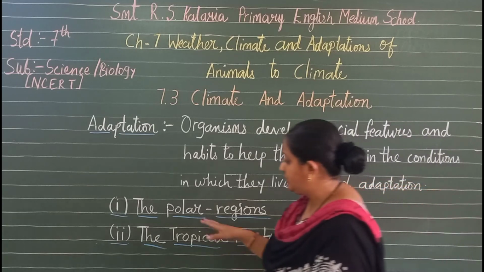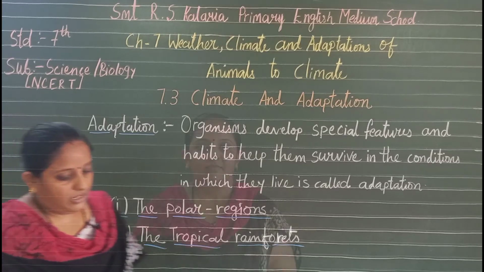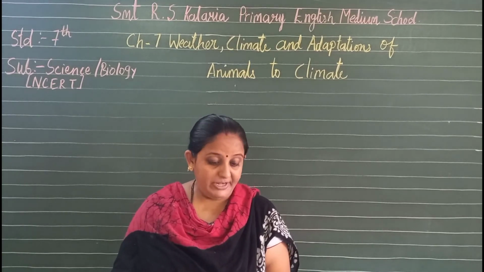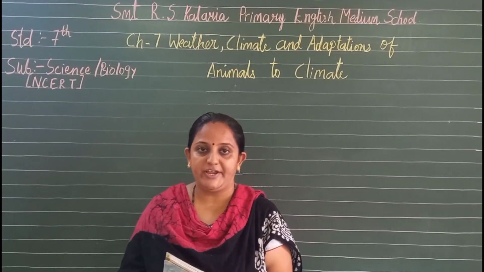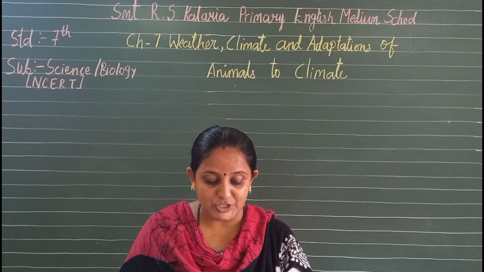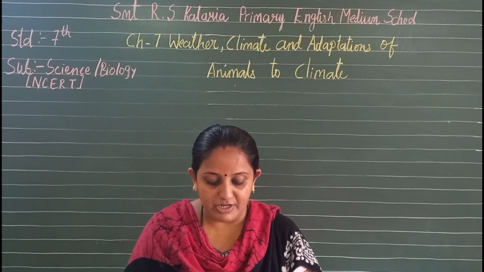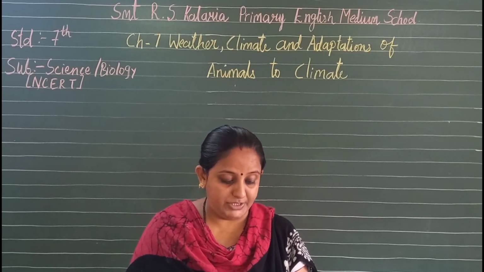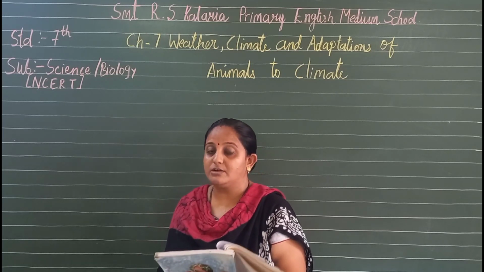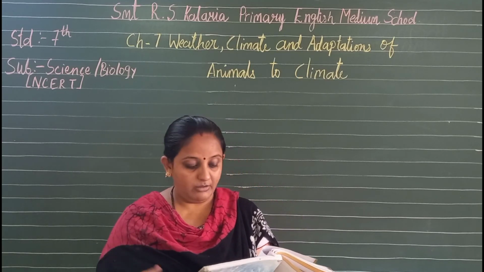So we have understood the two climatic conditions, that is, of the polar region and the tropical rainforest. Now after understanding this climate and adaptations, let us revise some of the points which we have already learnt in this chapter. The day-to-day condition of the atmosphere at a place with respect to temperature, humidity, rainfall and wind speed is called the weather at that place. The weather is generally not the same on any two days, or week after week. The maximum temperature of the day occurs generally in the afternoon, while the minimum temperature occurs generally in the early morning. The times of sunrise and sunset also change during the year.